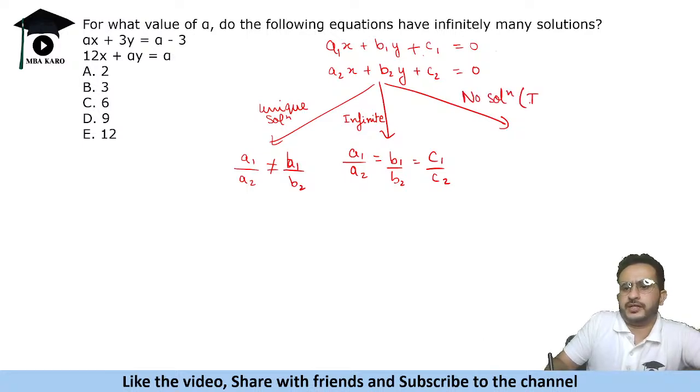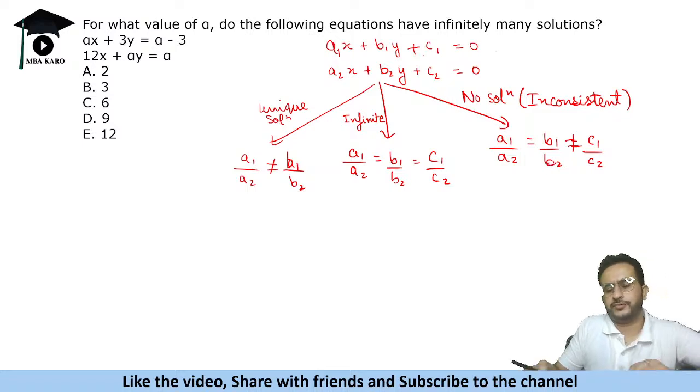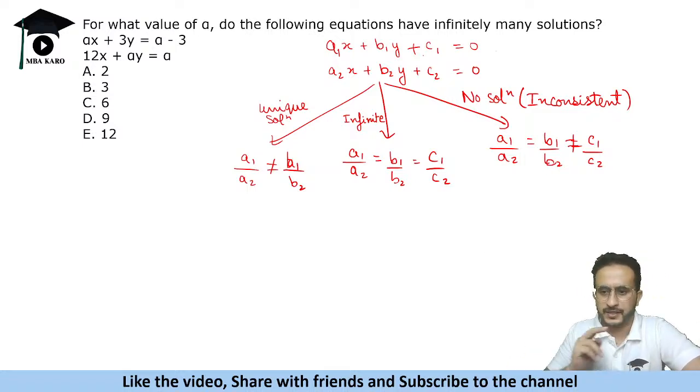and it is also called an inconsistent equation. Sometimes they might write the word that the equations are inconsistent. So it happens when a1 upon a2 is equal to b1 upon b2, but it is not equal to c1 upon c2. Let me give an example of all three.